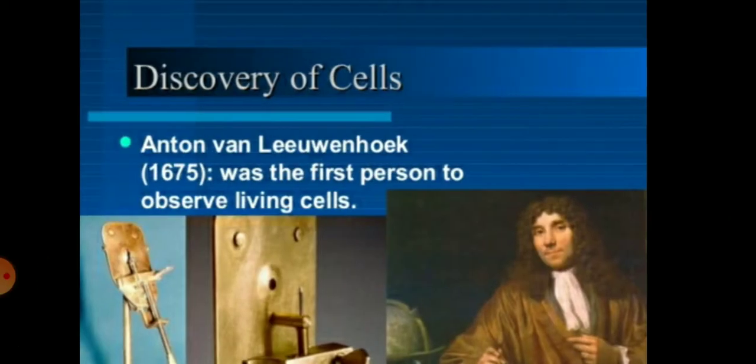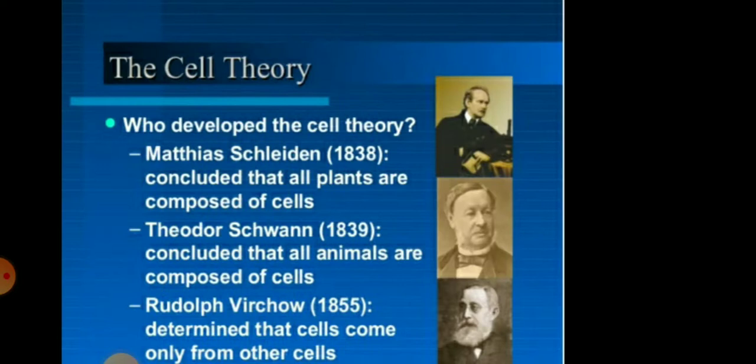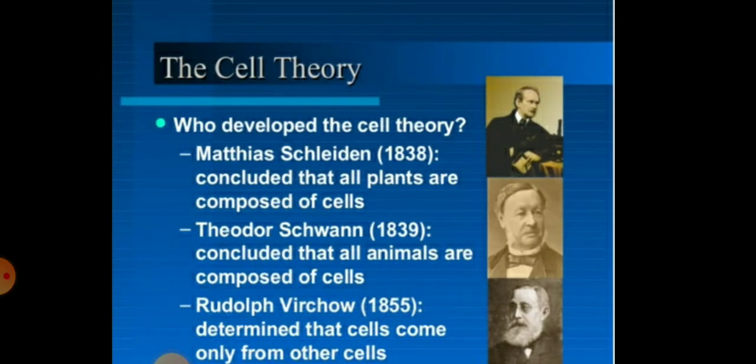Then, children, we know that Anton von Leeuwenhoek was the first person to observe living cells. Then the cell theory was discovered by Matthias Schleiden in 1838. He concluded that all plants are composed of cells. And Theodor Schwann concluded that all animals are composed of cells.